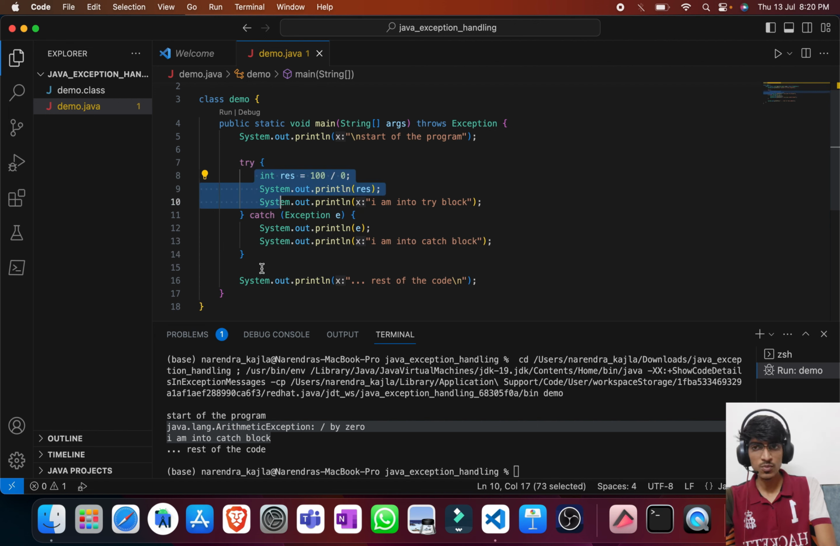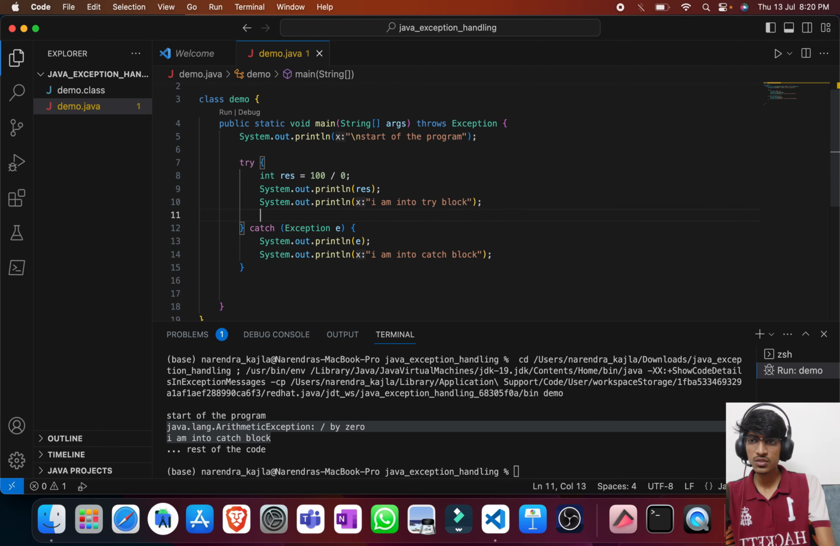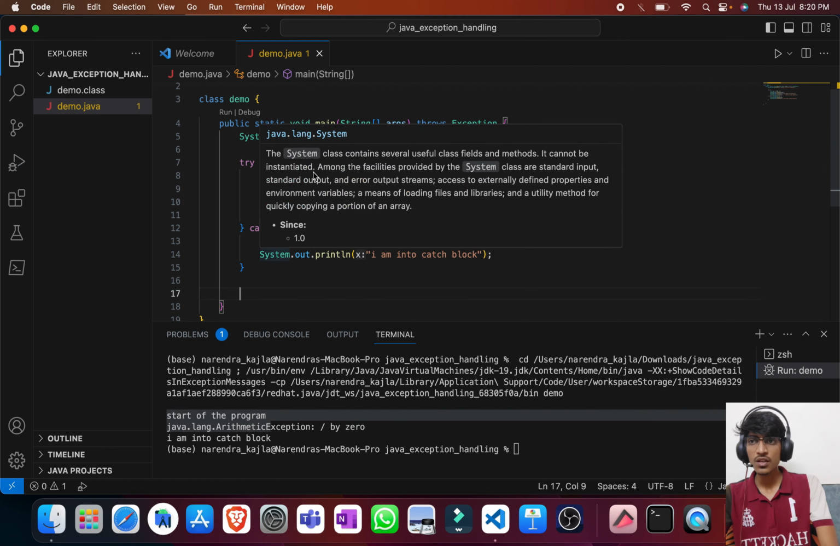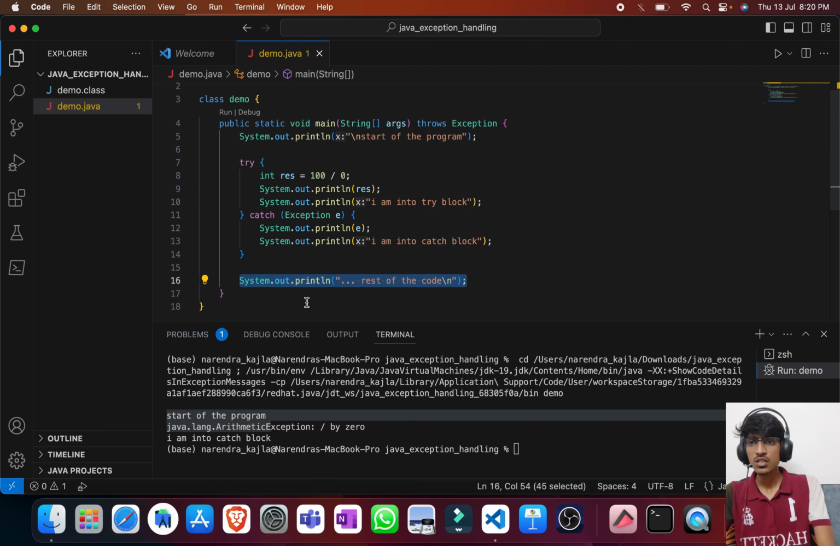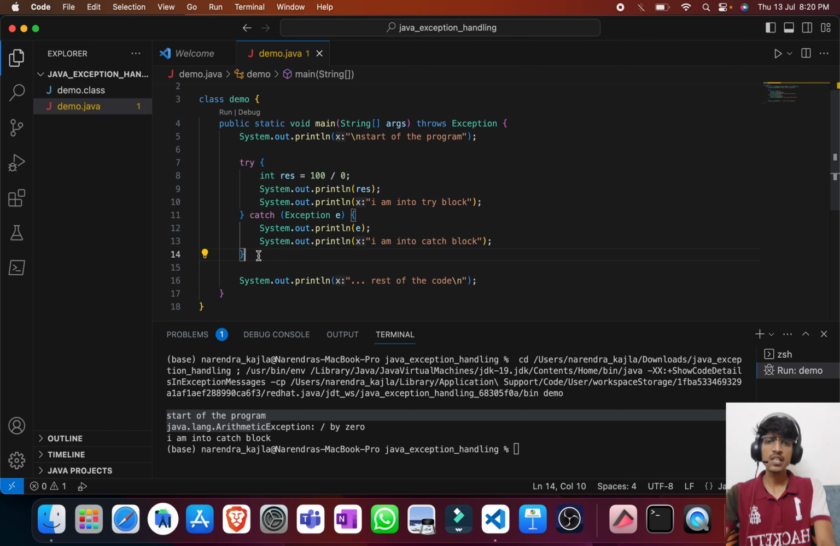Also remember that we will keep the rest of the code out of try and catch. See, if I just take it here, you see what will happen. If there is an exception, then of course the try block is getting skipped and the rest of the code is also not getting executed. So we should avoid putting the rest of the code into try and catch. We'll take only the risky code into the try block and handle that in our catch block.